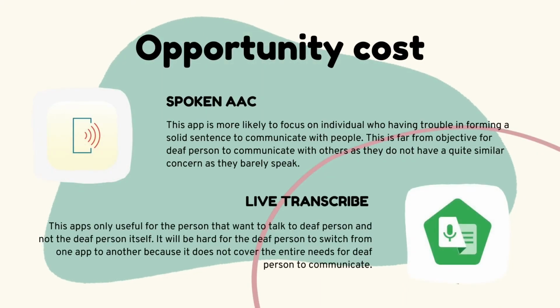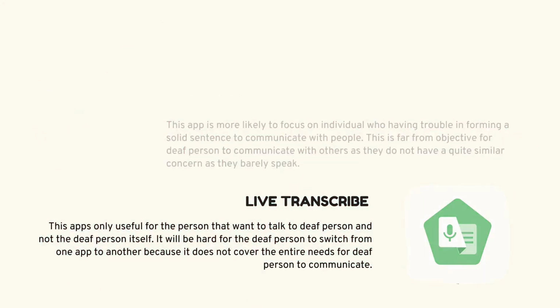Next, these are the apps that were not chosen. Spoken AAC predicts the next word that you are likely to use and can quickly build complete sentences. However, this app is more focused on individuals who have trouble forming solid sentences when communicating with people. On the other hand, Live Transcribe enables two-way conversation, such as typing by keyboard for the user who cannot speak, and can switch between two languages at a time. The limitation of this app is that it is only useful for a person who wants to talk to deaf people and not the deaf person themselves.